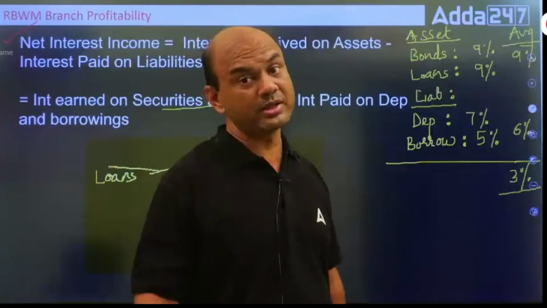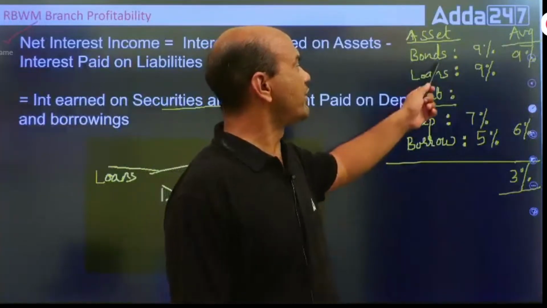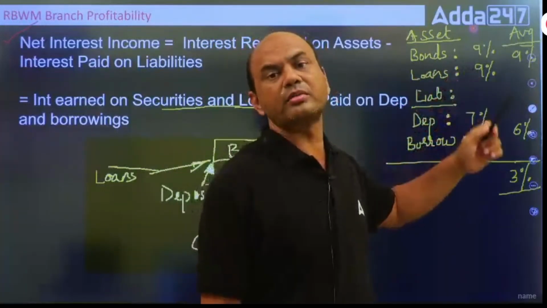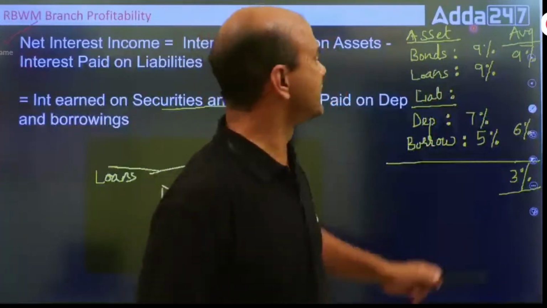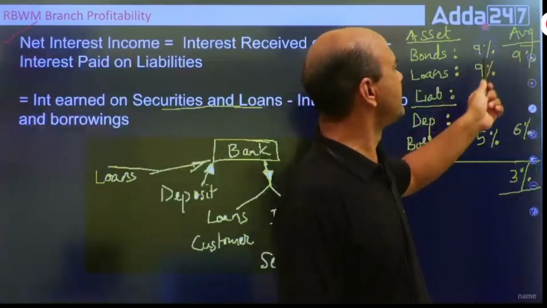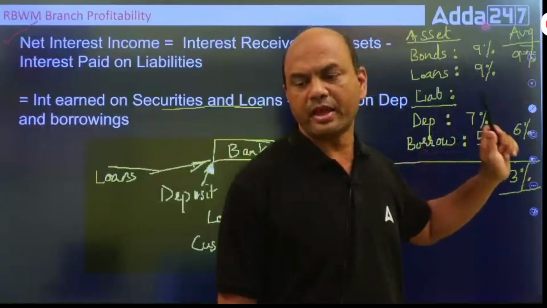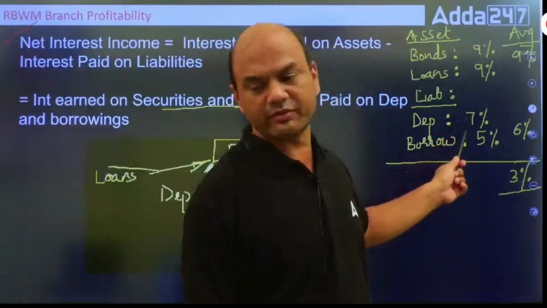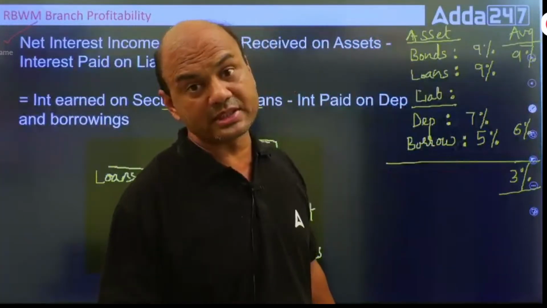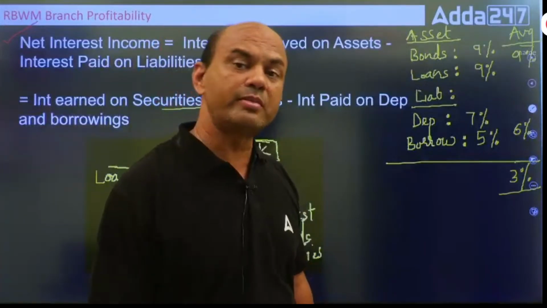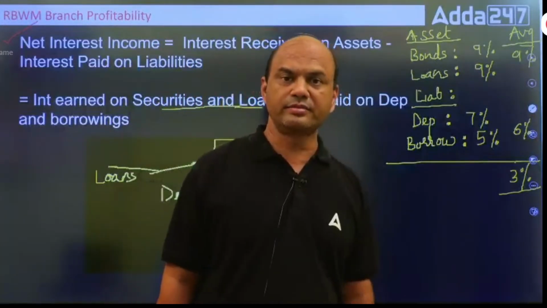So what do you mean by this? My average income is 9%. See this, average of 9 and 9 is 9. And here my average expense is 7 and 5, and the average will be 6. So what will be my NII then?